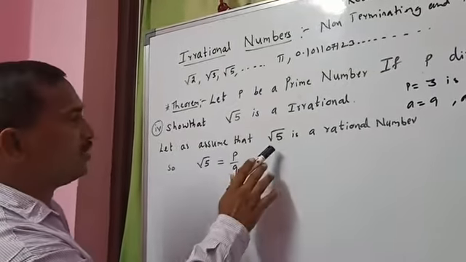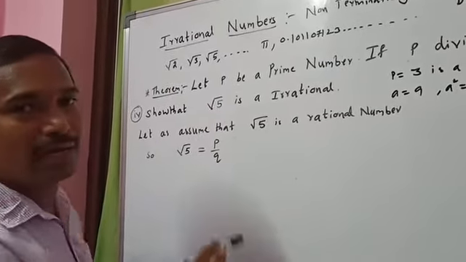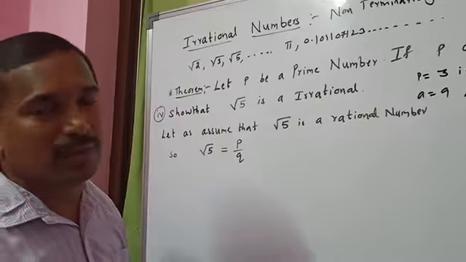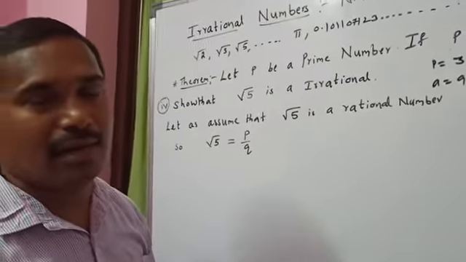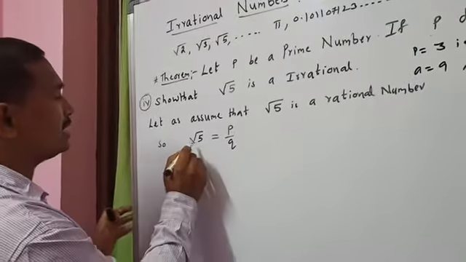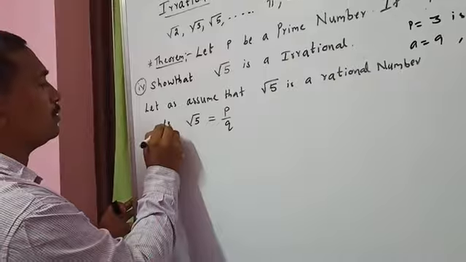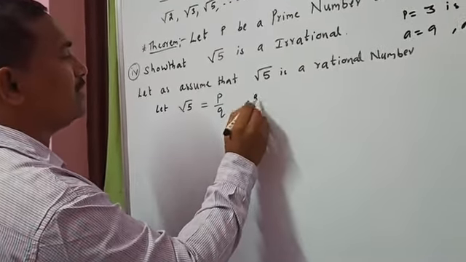If root 5 is a rational number, then it can be expressed in the form of p by q. Every rational number can be expressed in the form of p by q. So let root 5 equal p by q.